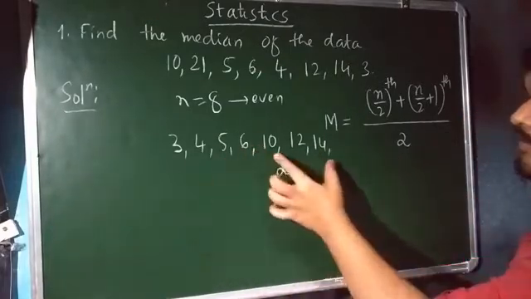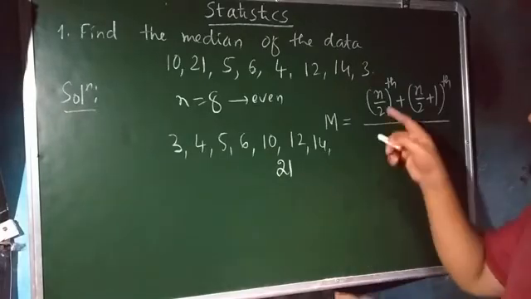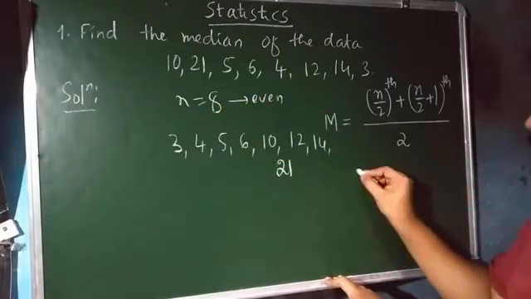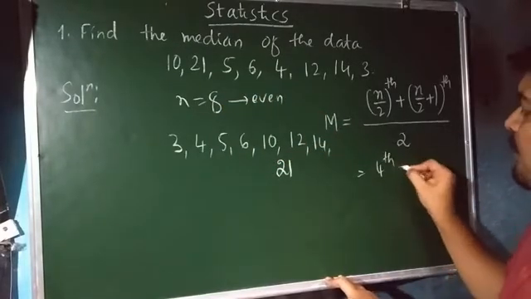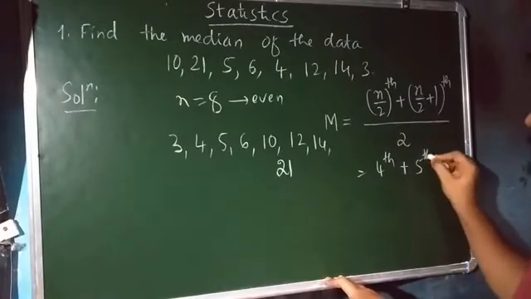Note that here also we have written 8 observations, isn't it? Now here your task is to calculate n by 2, that is 8 by 2, that is equal to 4th observation plus n by 2 plus 1, that is equal to 5th observation.